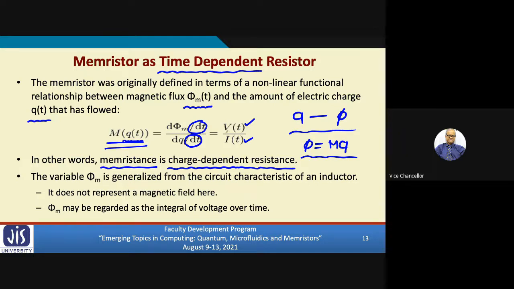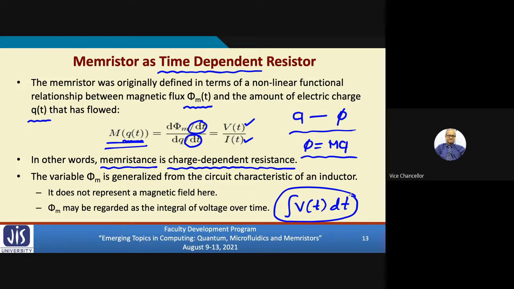Now, since voltage V is dφ/dt, if you integrate both sides, φ will be the integral of V(t) dt. That will be phi, the integral of voltage over time. Here, in the present context of memristors, we are not treating flux in the context of a magnet, where there is a flux around the magnet. We are treating flux as the integral of voltage over time. That is much easier to interpret in the present context.